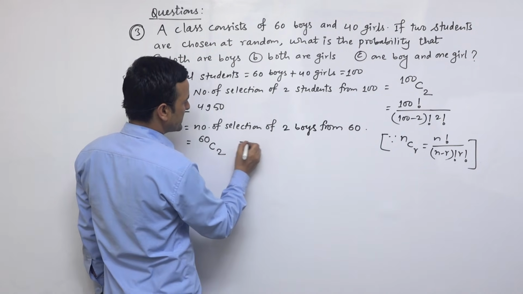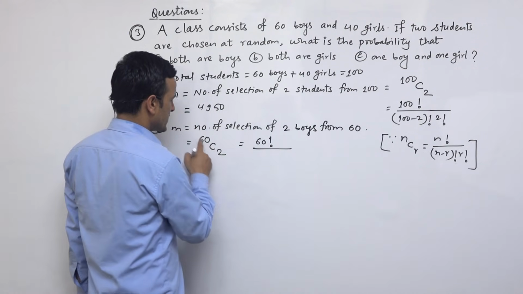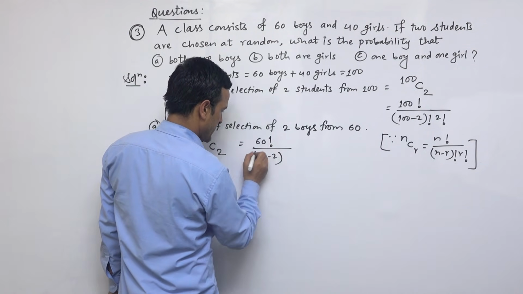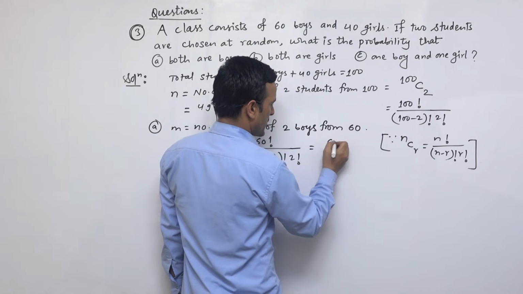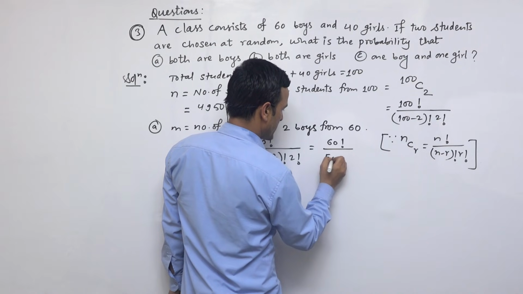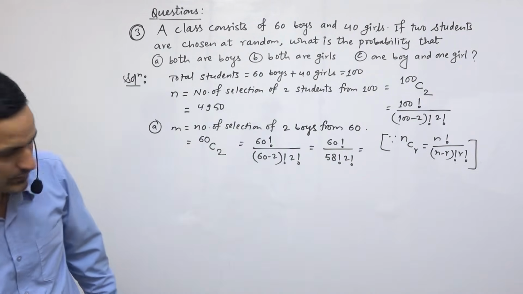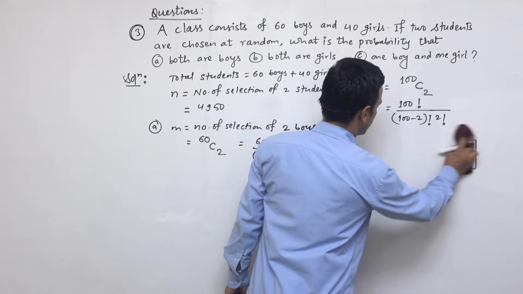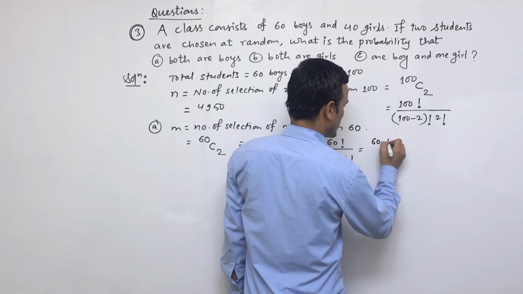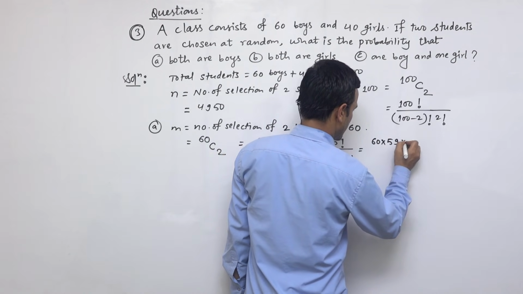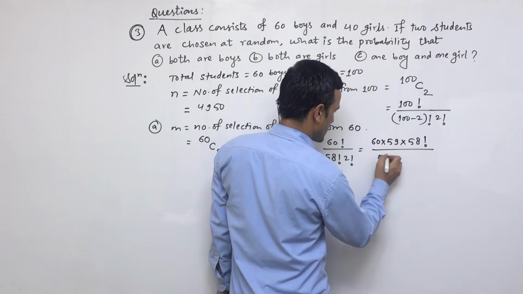And if we solve it using the formula, it will be 60 factorial over (60 minus 2) factorial and 2 factorial. So 60 factorial over 58 factorial and 2 factorial, and we get this term: 60 into 59 into 58 factorial, and here is also 58 factorial.